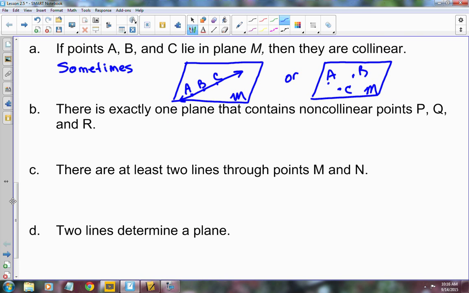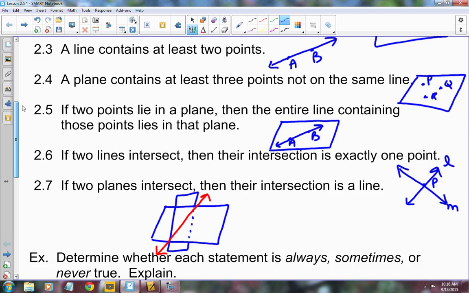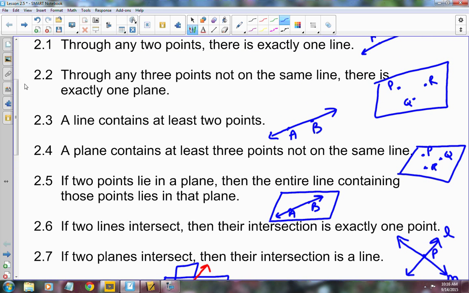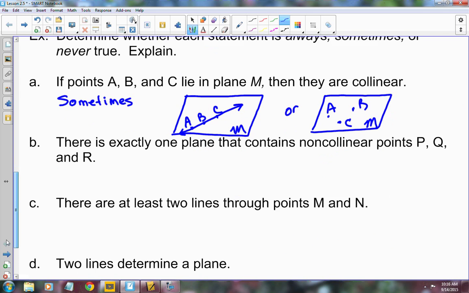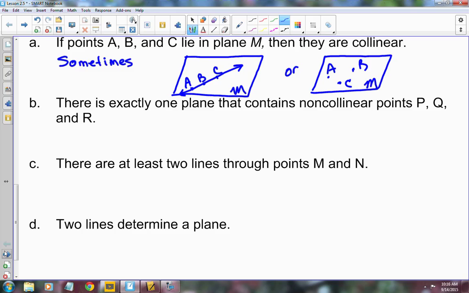There's exactly one plane that contains non-collinear points P, Q, and R. Sometimes, always, or never true? Think sometimes? If there's any 3 points not on the same line, there's exactly one plane. So what would that be? That would be always. Even if there's not a plane drawn, you could have 2 points on one, and you could have this other one here, up in space.